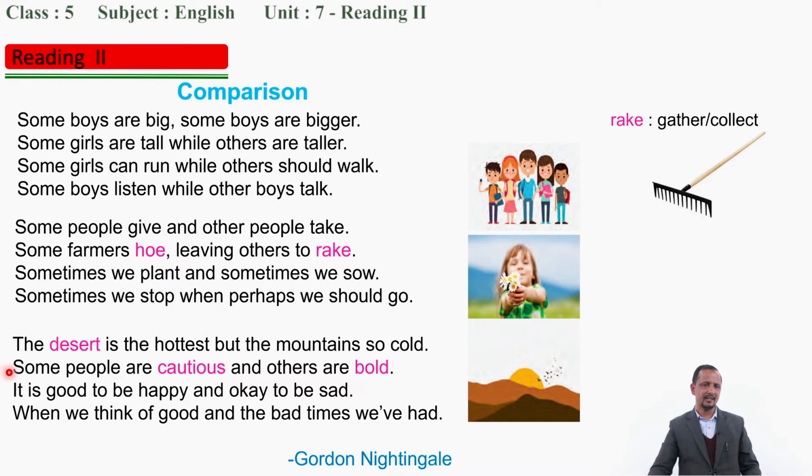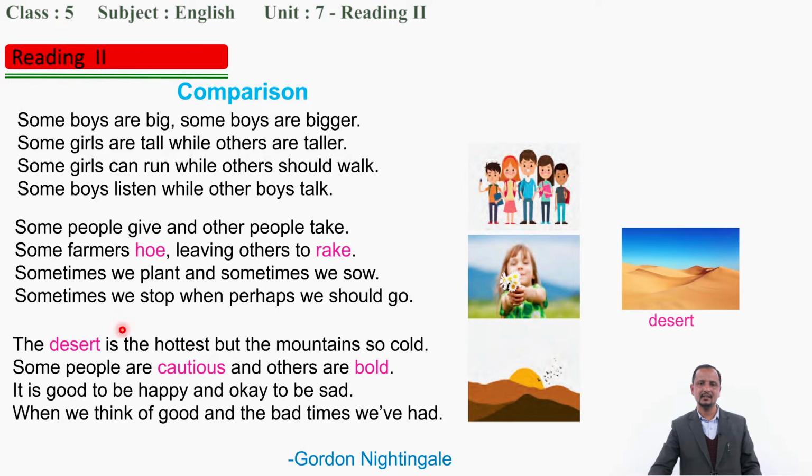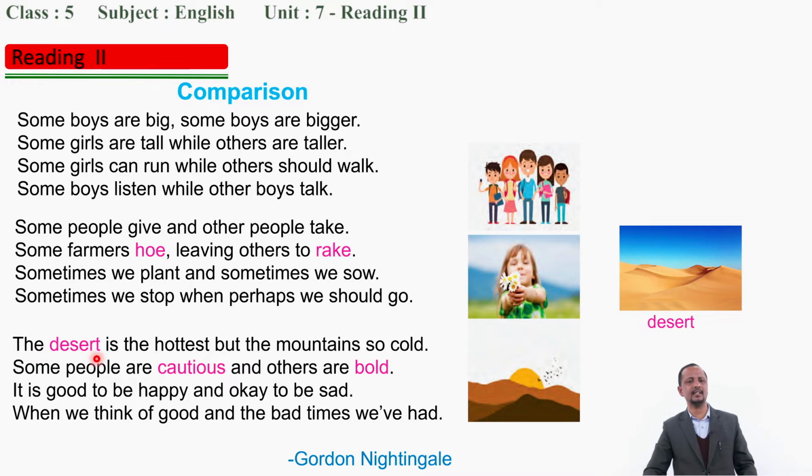Well, next. The desert is the hottest, but the mountain so cold. What does desert mean? Let's see the picture. Desert is where we cannot plant any kind of thing. No plants, nothing else. Very rare animals can be found in the desert. Okay, see only sand, right? Once again, the desert is the hottest, but the mountains so cold.